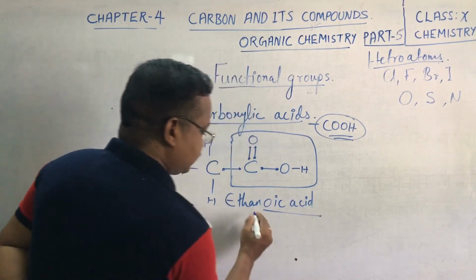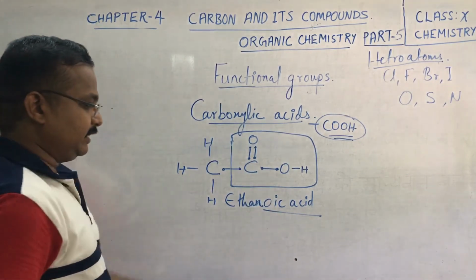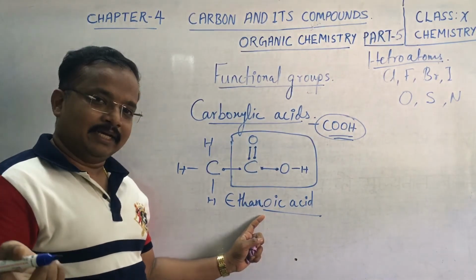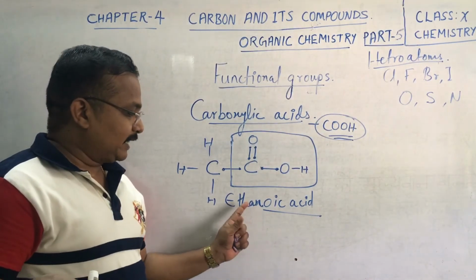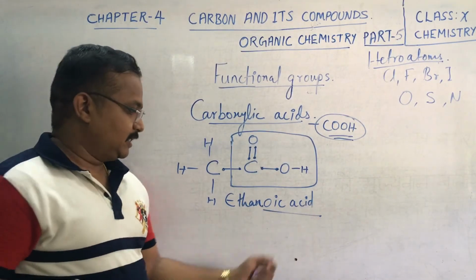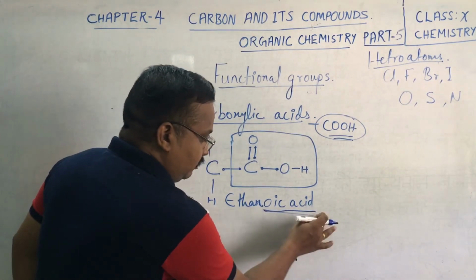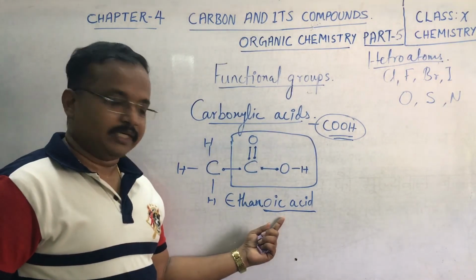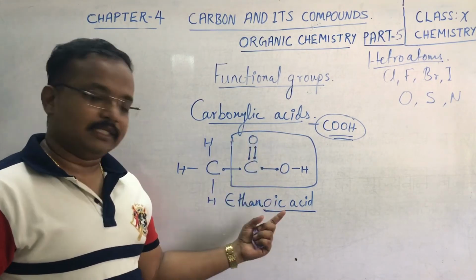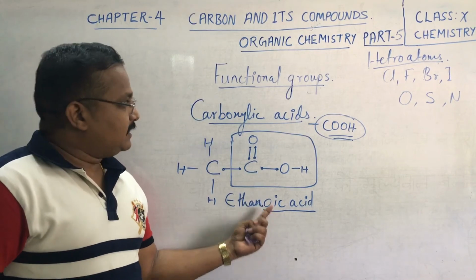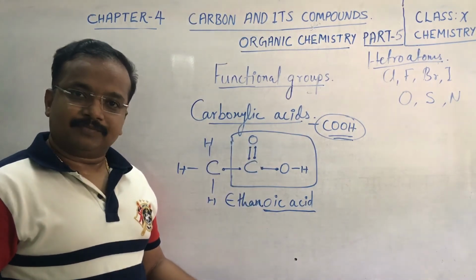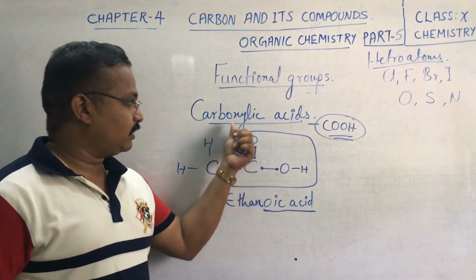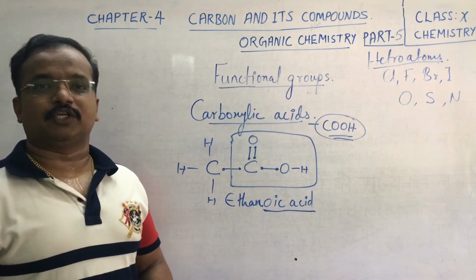One thing you have to remember, children: in ethane we remove the E, like I showed you in ethanol. Here it is ethanoic acid. This suffix "oic acid" represents that this particular compound is a carboxylic acid. So C double bond O, single bond OH is our carboxylic acid functional group.